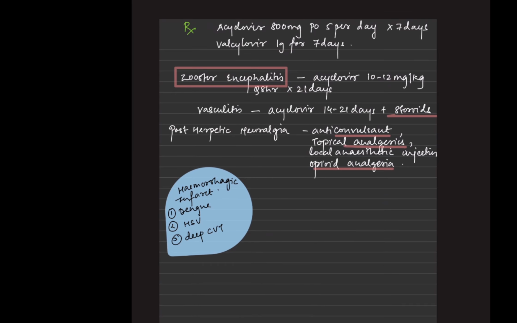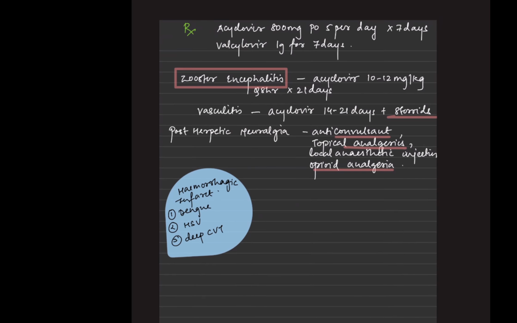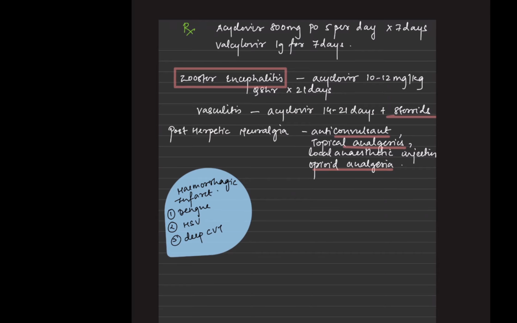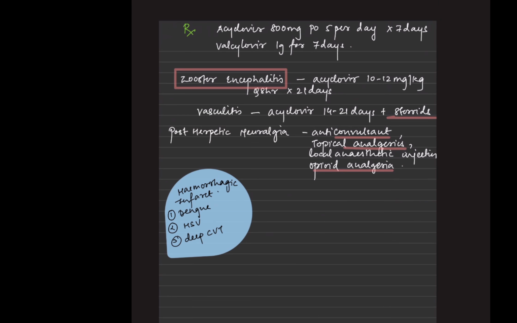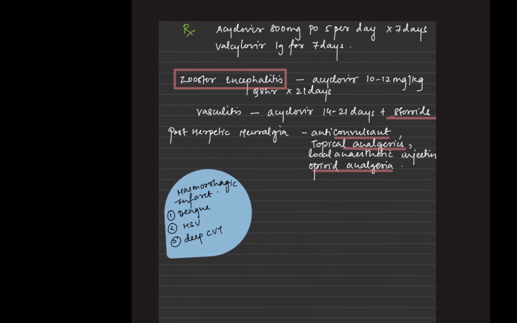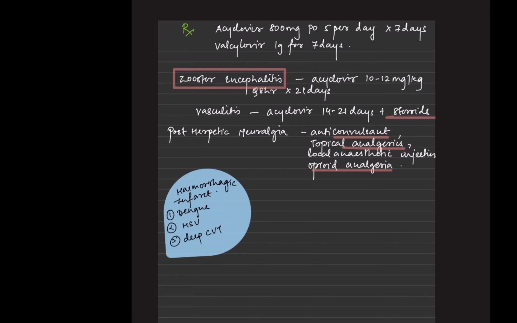Now in this also, acyclovir is given, that is 800 milligram orally, 5 times per day for 7 days, or valacyclovir 1 gram for 7 days. This is actually optional, acyclovir or valacyclovir. Now in case of zoster encephalitis, remember 10 to 12 milligram per kg 8 hourly for 21 days. And in case of vasculitis, we give acyclovir for 14 to 21 days with steroids. And in post-herpetic neuralgia, as there will be much pain, there should be opioids, analgesics, and topical analgesics, and anticonvulsants should be paired along with oral acyclovir.